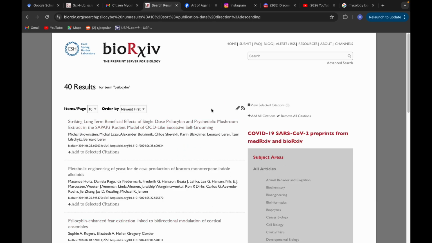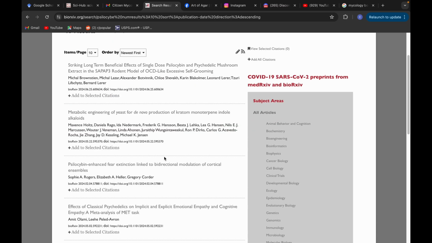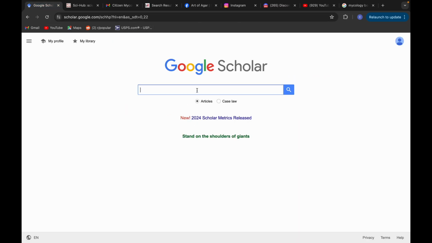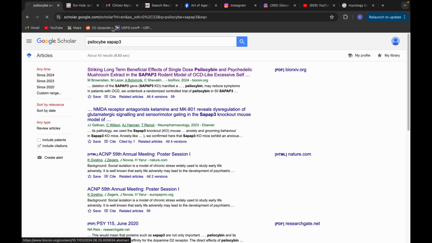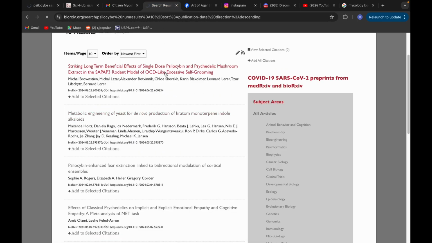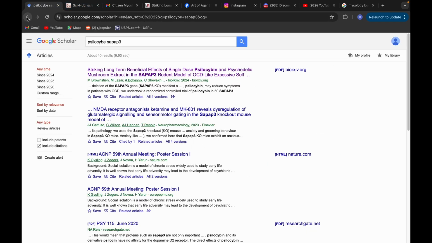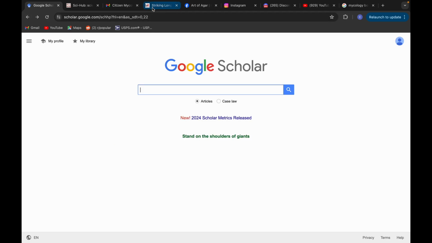And you can search for a lot of these preprints that are coming out. But some of these preprints are also posted on Scholar. So I use Google Scholar primarily because you can see this paper and this paper are the same exact paper. Okay, so I just like to use Google Scholar, but it doesn't mean you can't utilize